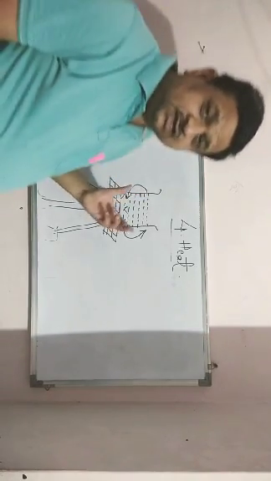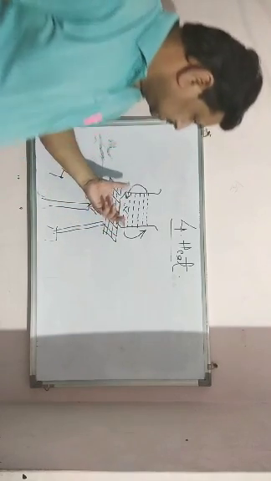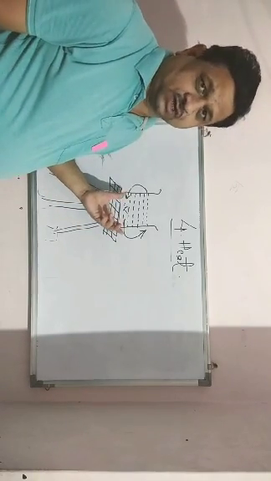In such a way, this phenomenon completes the process of convection.